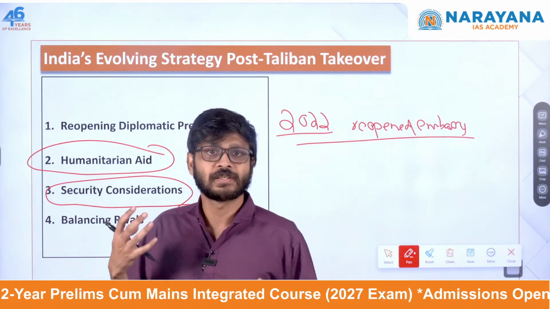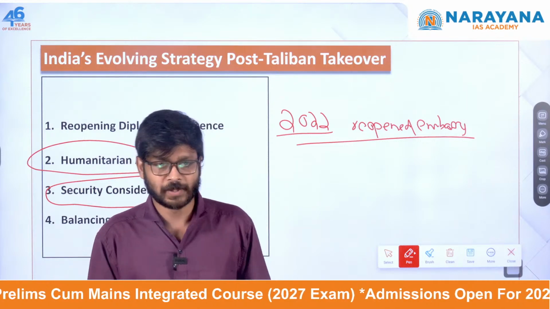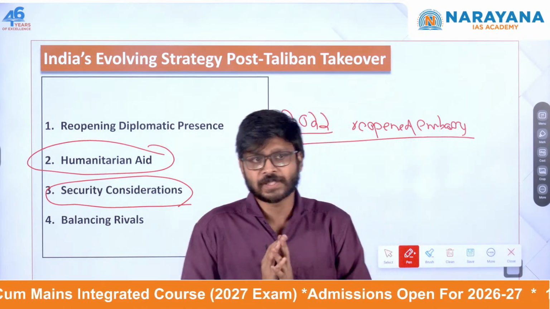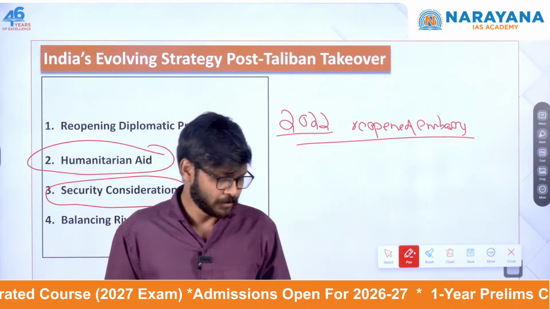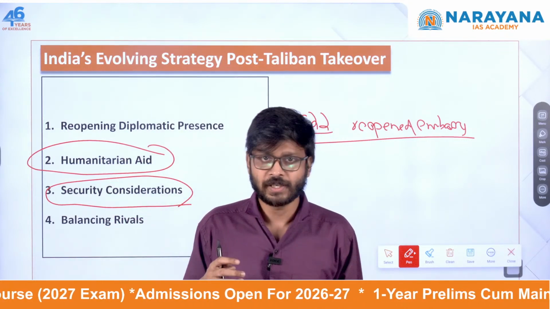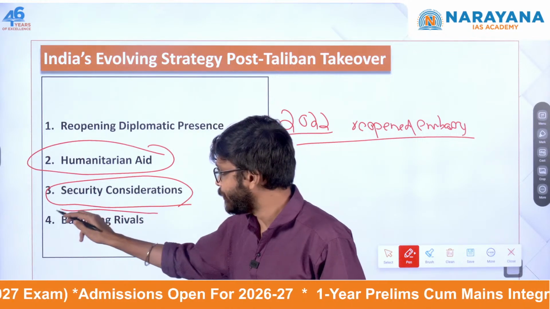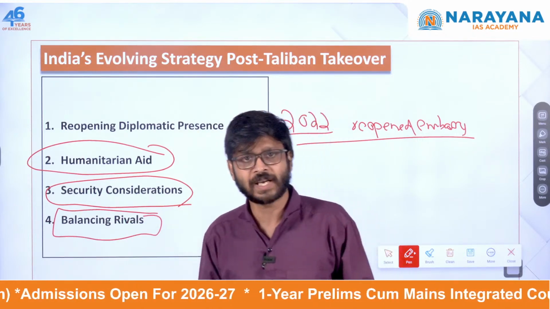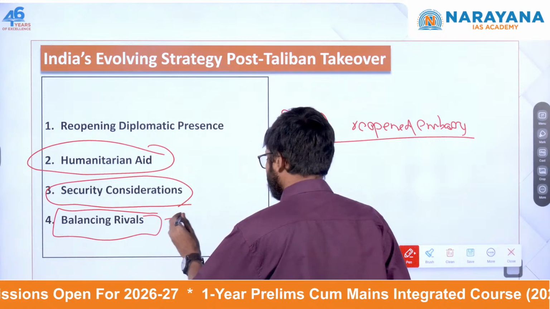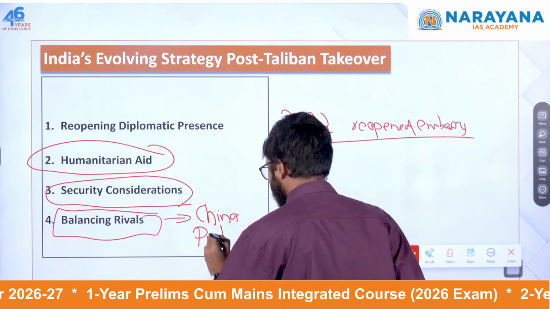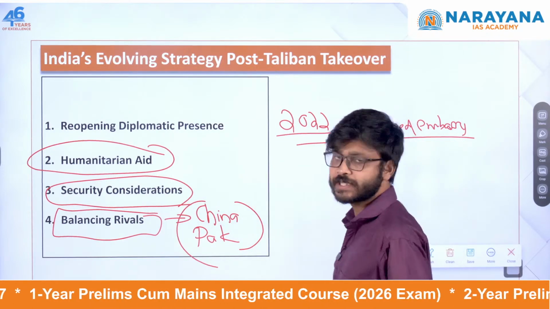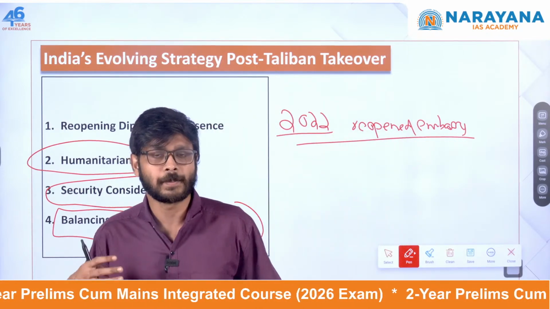So India has been in back channel discussions with the Taliban, not an official diplomatic engagement, but still we were in back channel discussion with the Taliban, especially to prevent terrorist threats. Another one, we need to balance the rivals. We need to balance the rival factor, especially we have two rival nations. One is China, another one is Pakistan.